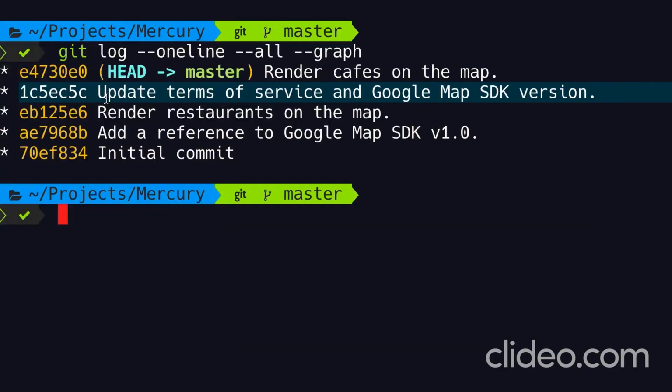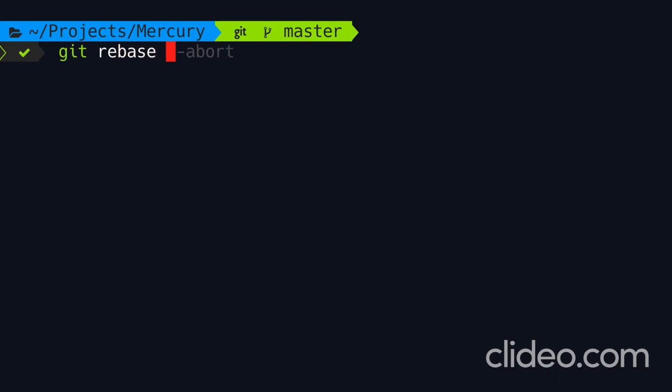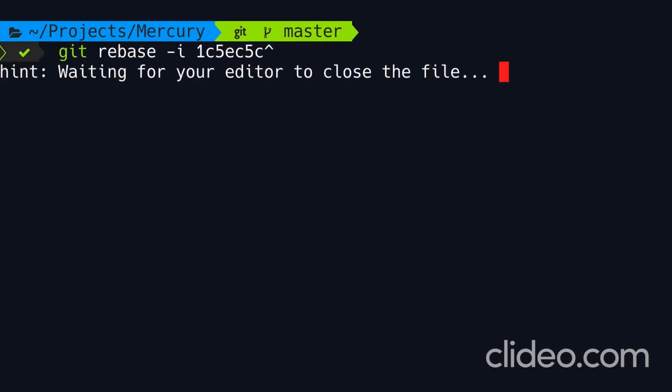Now look at this commit up here. Update terms of service and Google Map SDK version. These are two completely separate changes. Updating the Google Map version has nothing to do with updating terms of service. So we should split this commit into two separate commits. So I'm going to grab this commit ID. Now we start interactive rebasing from the parent of this commit.